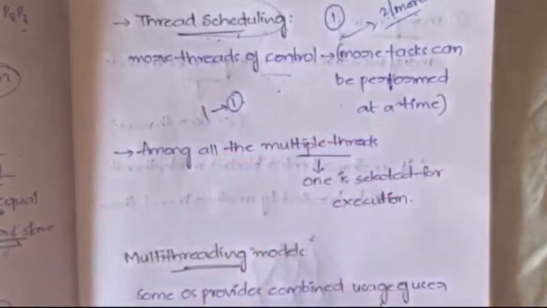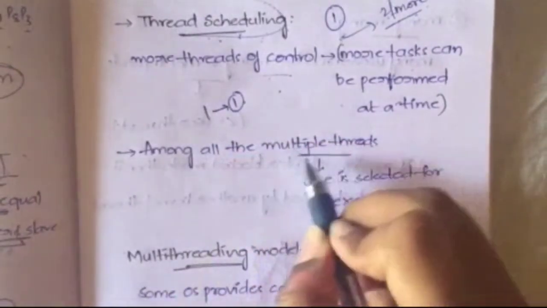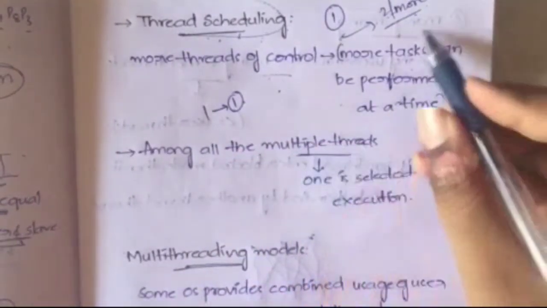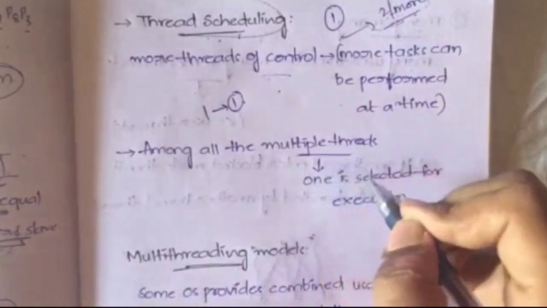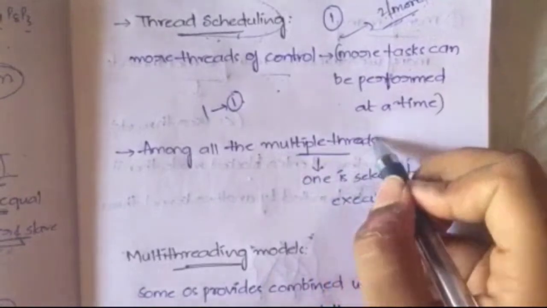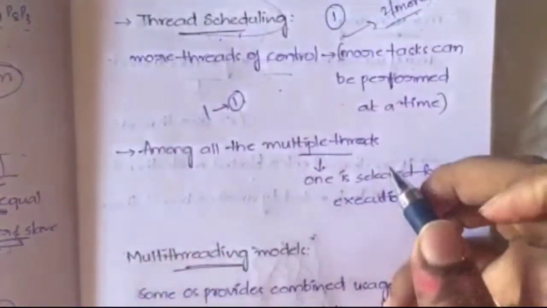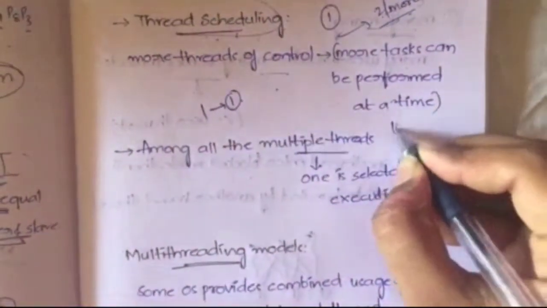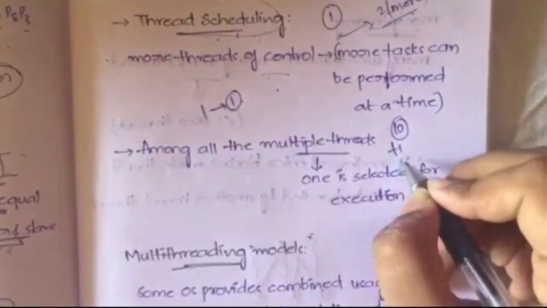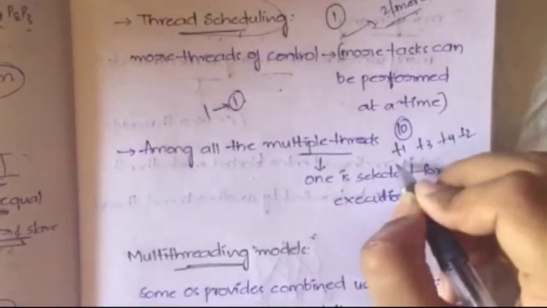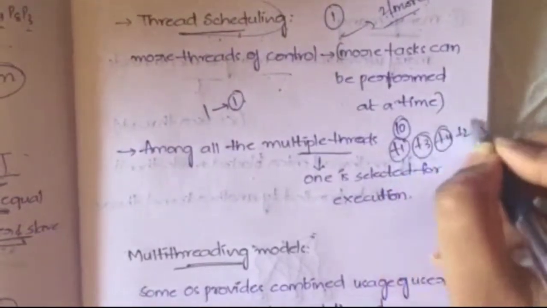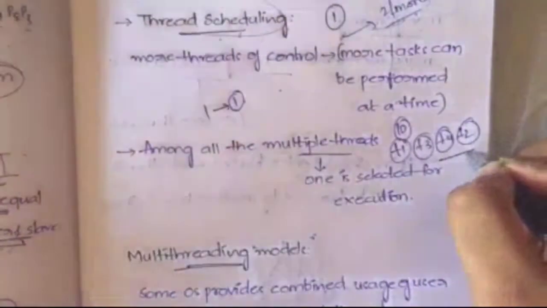Okay, so among all the multiple threads you have, you have to select one thread for execution, then the next thread. Suppose you have 10 threads, then first you have to execute T1, then T3, then T4, then T2 and all. Deciding this order is nothing but scheduling.